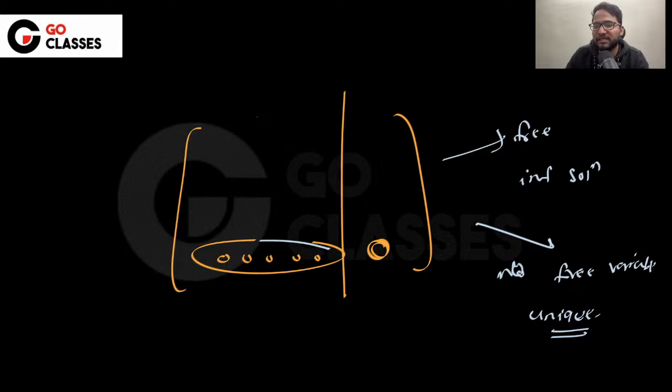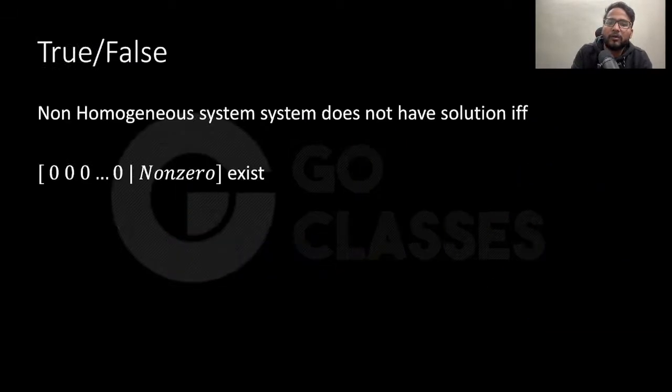Yes, homogeneous means RHS is all zeros. Okay. Now, let's solve some of the questions for the homogeneous and non-homogeneous.